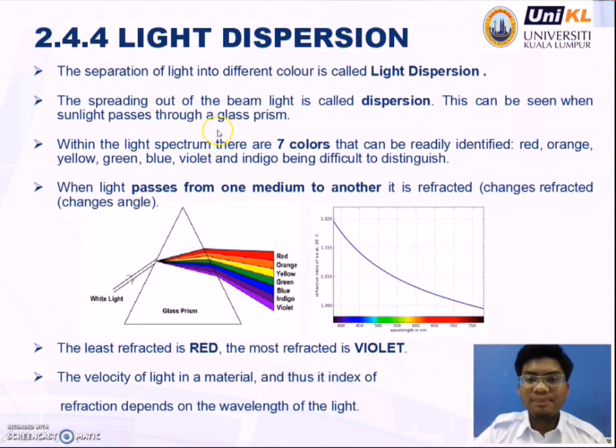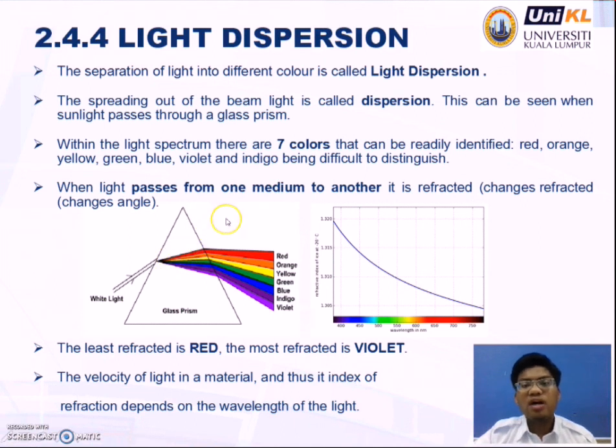So, what is light dispersion? The separation of light into different colors. The spreading out of the beam of light is called dispersion. This can be seen when sunlight passes through a glass prism. Within the light spectrum, there are 7 colors that can be readily identified: red, orange, yellow, green, blue, violet, and indigo, indigo being difficult to distinguish.